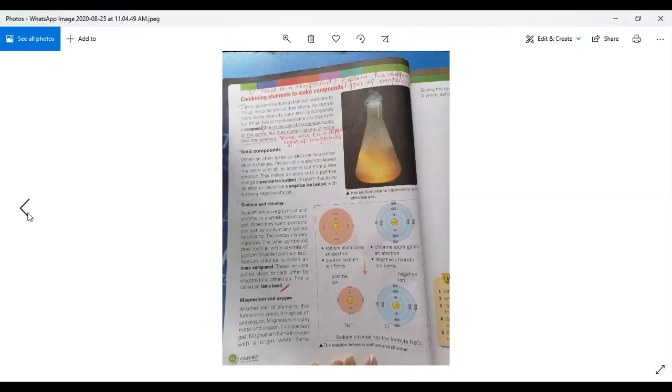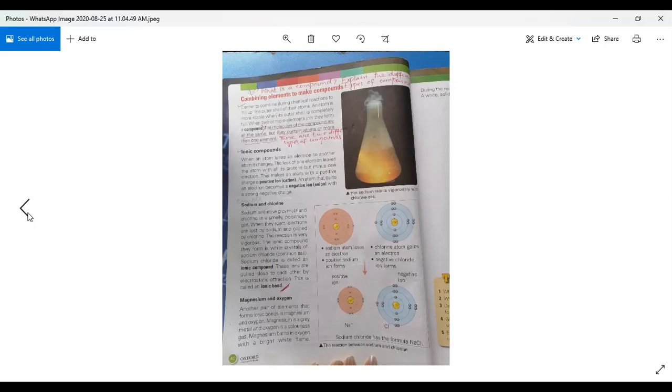Then you will write that there are two different types of compounds. You can see on the screen I have written it. The first one is called ionic compound and the second is called covalent compound. Then you will give the heading of ionic compound, and its answer will start from here.